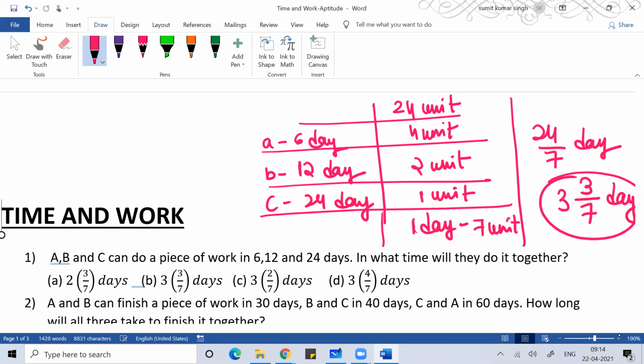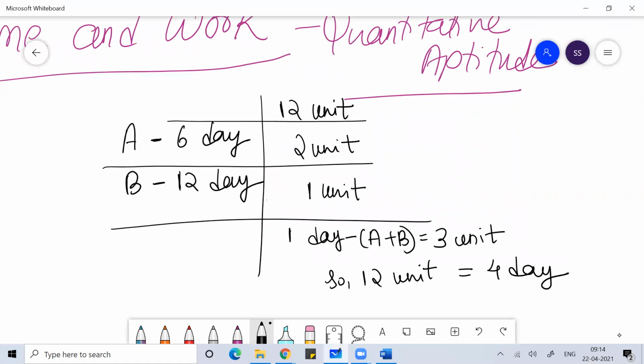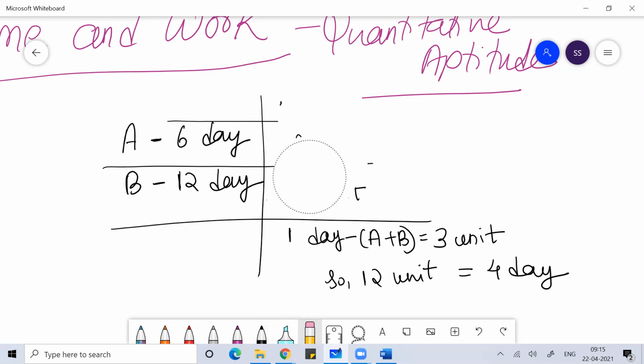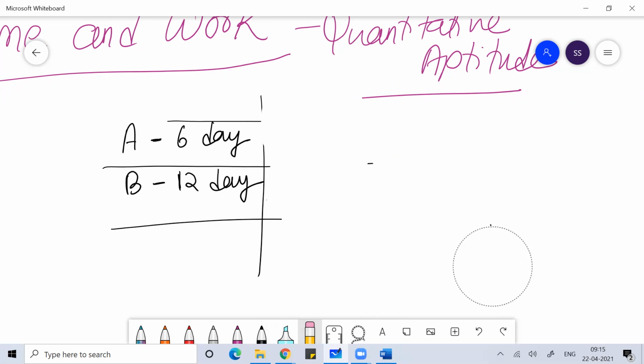You can get the answer very easily like this way, if you try to solve the problem. So here, although we got the answer, this is one way you can get the answer. You can solve this problem in many other ways. To understand the concept of time and work, you can spend more time on this problem.